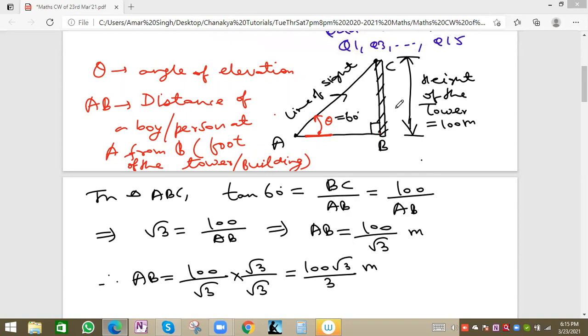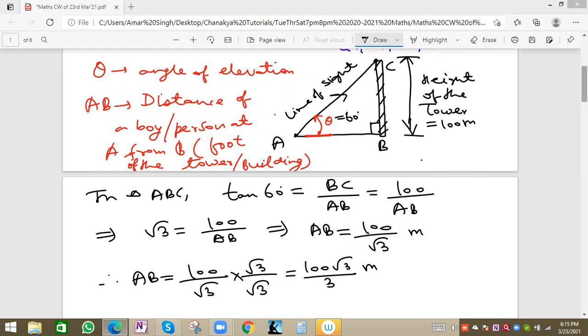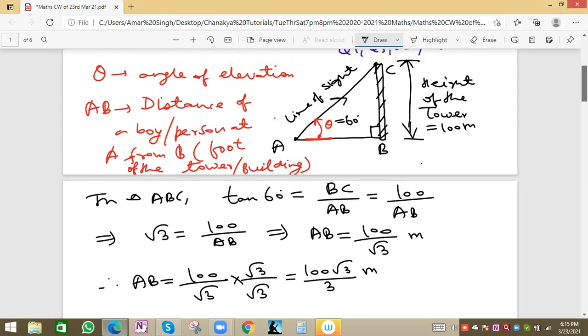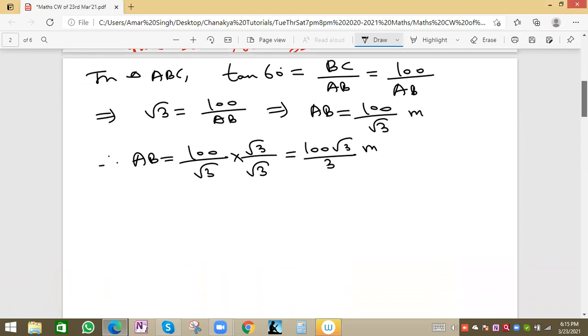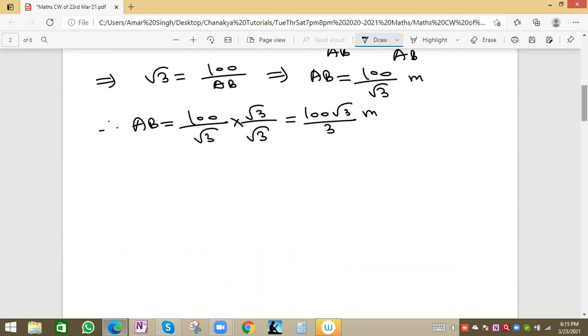Normally we have applications, basically use of tan theta in this whole chapter. Height will be given and we have to find the AB value, or AB will be given and we have to find the height of the tower. That is the first type, and the second type will be this case.